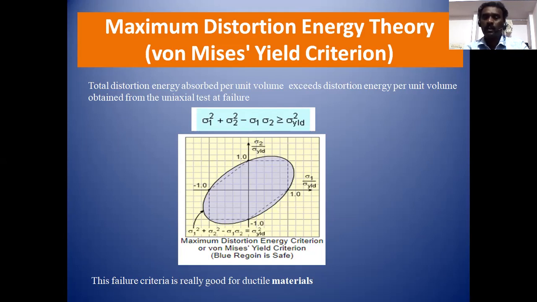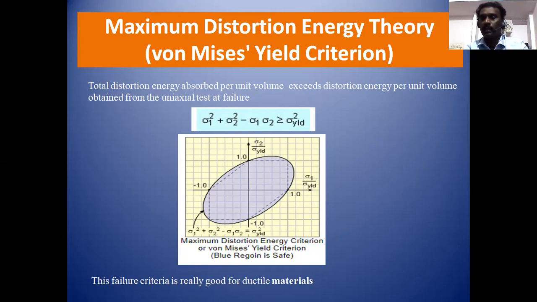Based on this von Mises theory, we can predict the values of sigma 1 and sigma 2. This theory states that if the total distortion energy absorbed per unit volume exceeds the distortion energy per unit volume obtained from the uniaxial tensile test, then failure will happen.